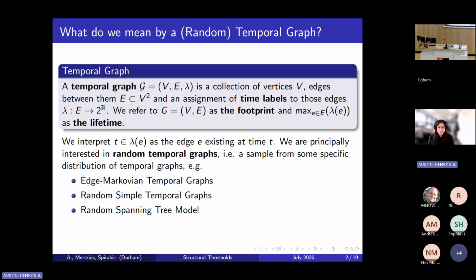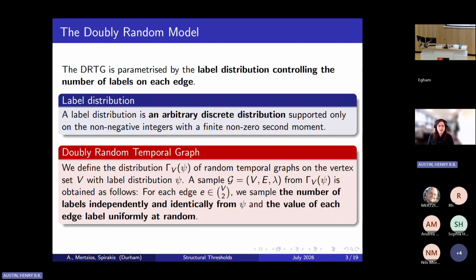We're not going to be working with any of these three big existing models. We're going to be working with a slight generalization of the random simple temporal graphs, which we call the doubly random temporal graphs, which I will now introduce.